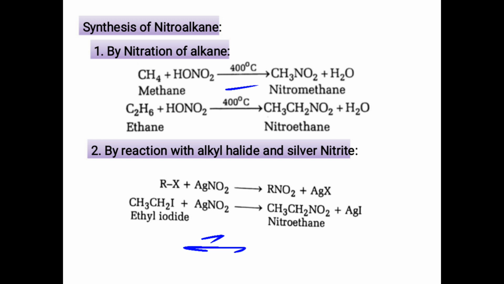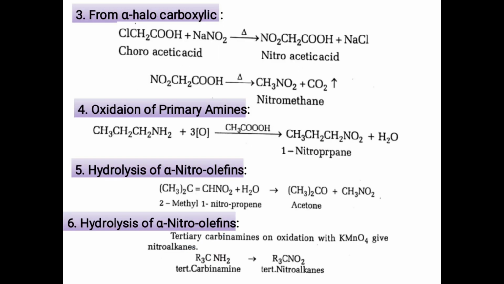When AgNO2 is used, we get nitroethane as the major product, and by this method only primary nitroalkanes can be prepared. This means this method is used for the preparation of primary nitroalkanes.